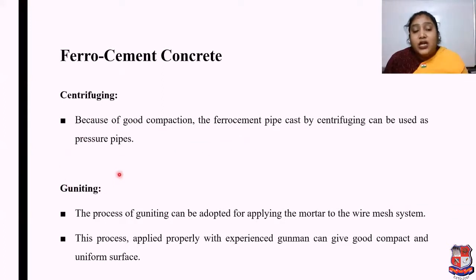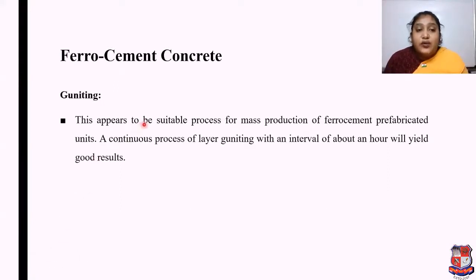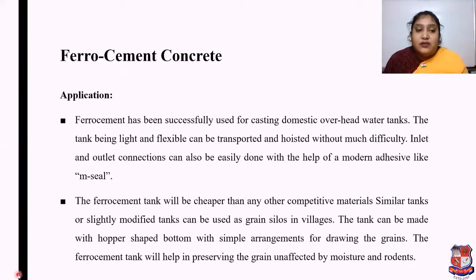If we talk about the gunneting process, then gunneting can be adopted for applying the mortar to the wire mesh system. This process, applied properly with experienced gunmen, can give a good, compact and uniform surface. This appears to be a suitable process for mass production of ferrocement prefabricated units. A continuous process of layer gunneting with an interval of about an hour will yield good results.